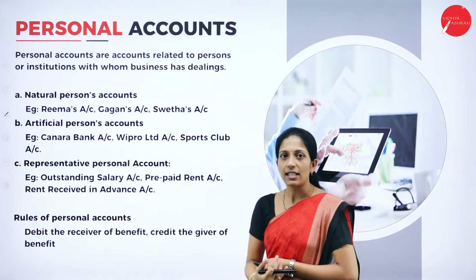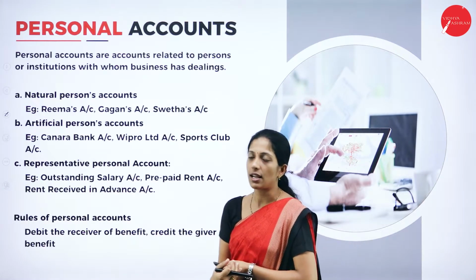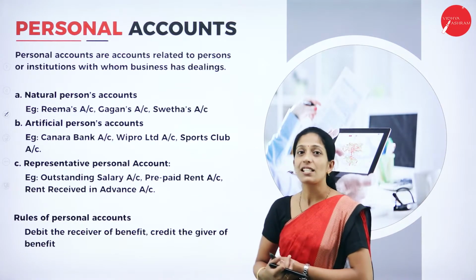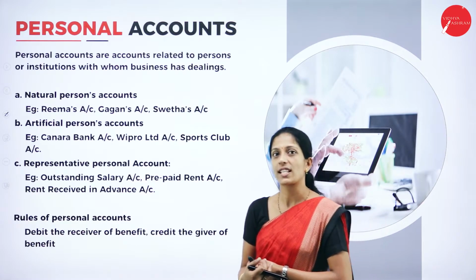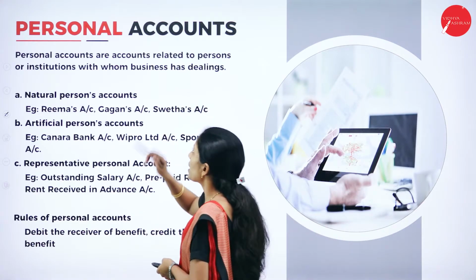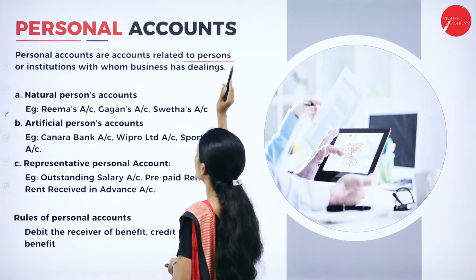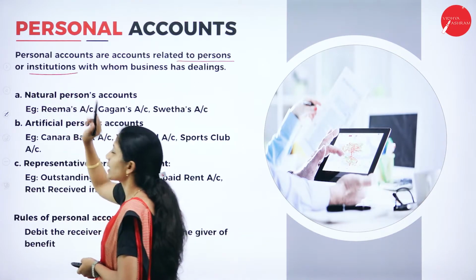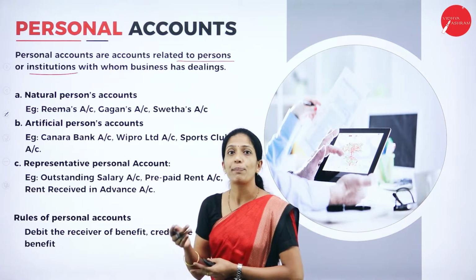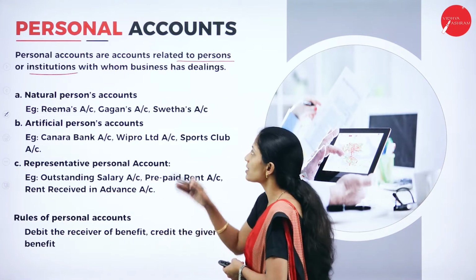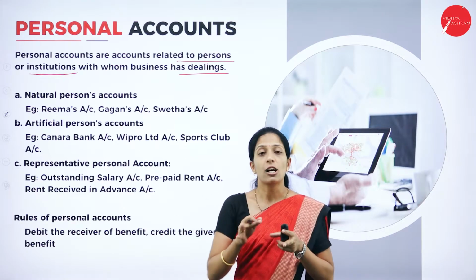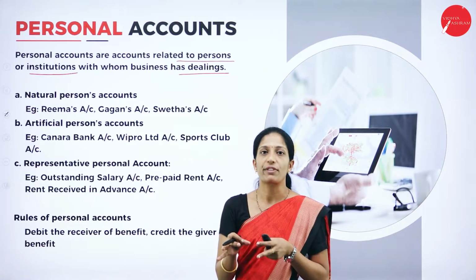Now, coming to the second type under the English system, that is personal account. Let us see what this personal account is. Personal accounts are accounts related to persons or institutions with whom the business has dealings, whereas real account is all related to the property of the business.